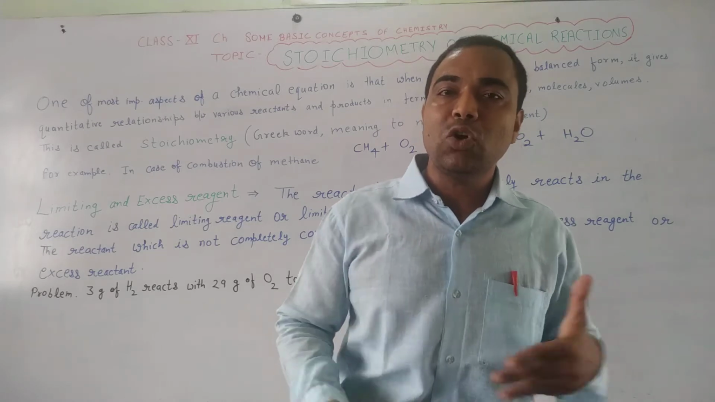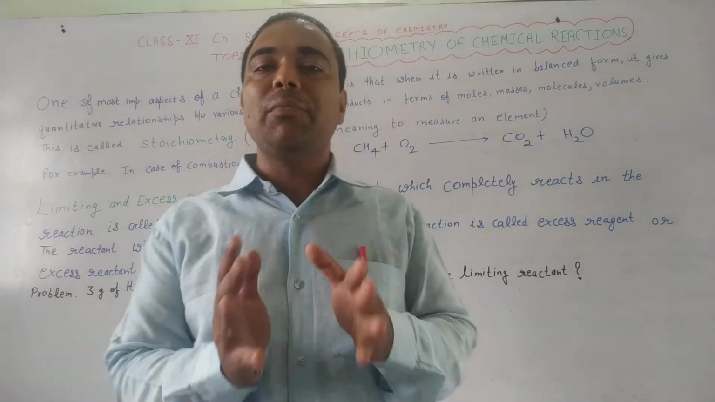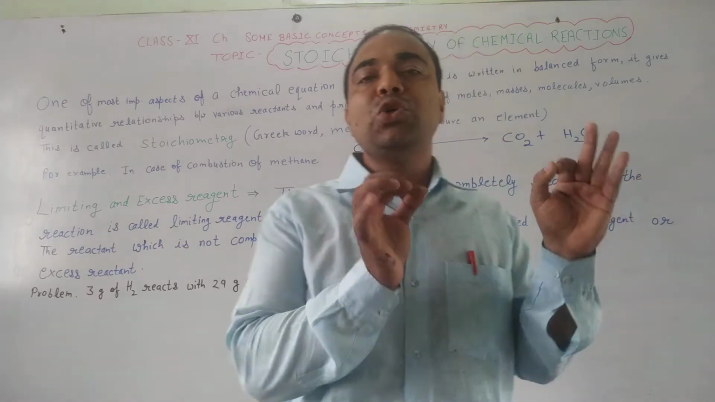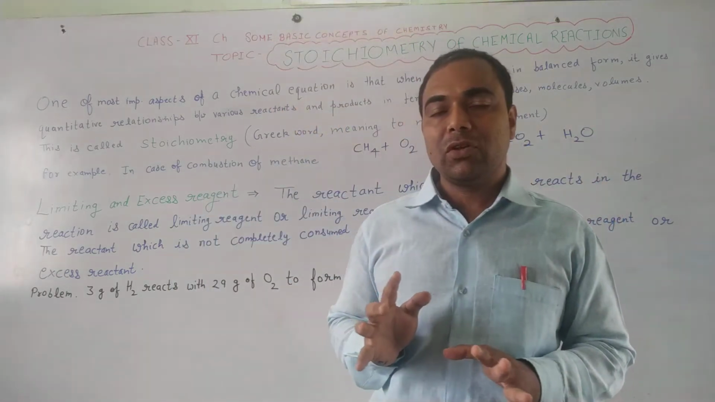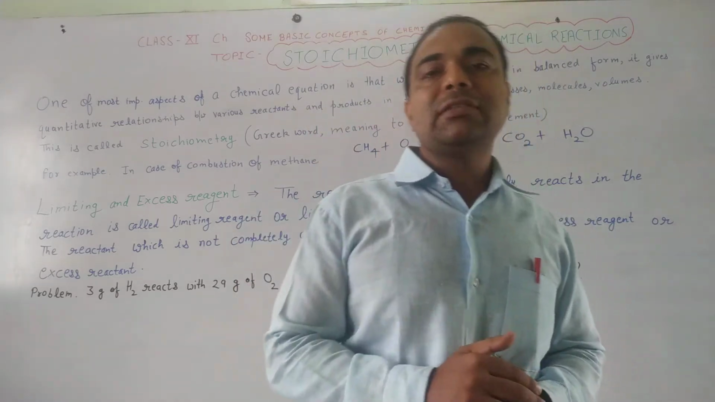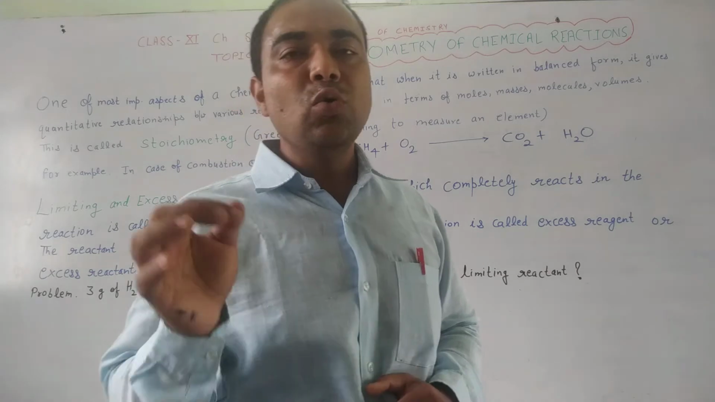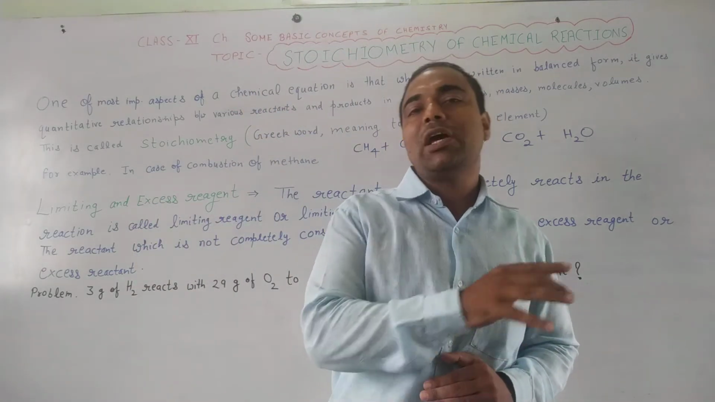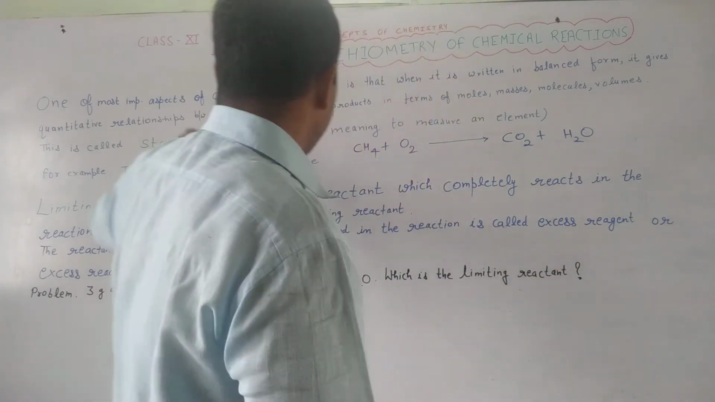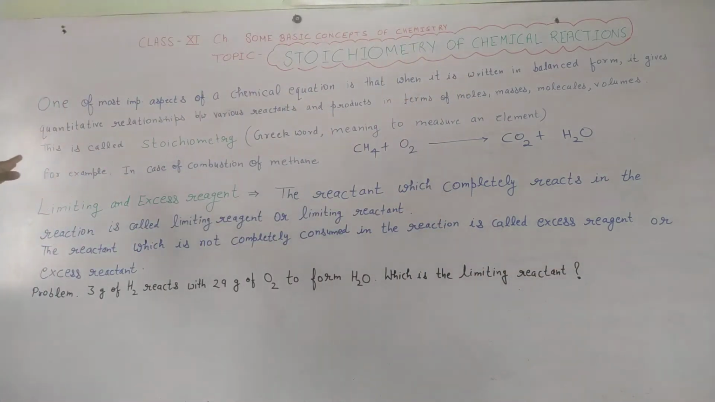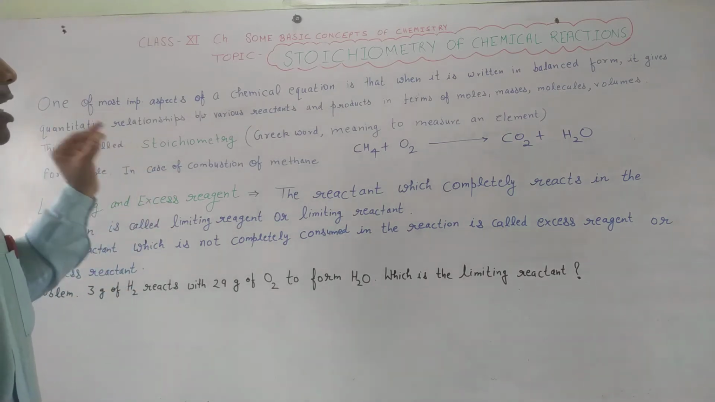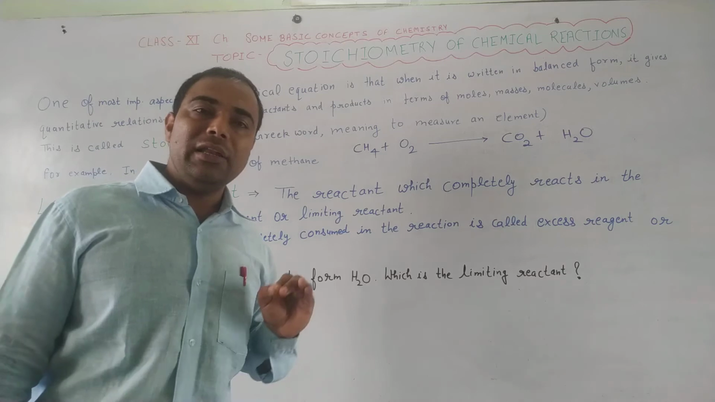So what do we mean by stoichiometry? Stoichiometry is made up of two half words, stoichion and metry. Stoichion means element, metry means measurement. So to measure an element is known as stoichiometry. When we define stoichiometry of a chemical reaction, it can be defined as one of the most important aspects of a chemical equation.